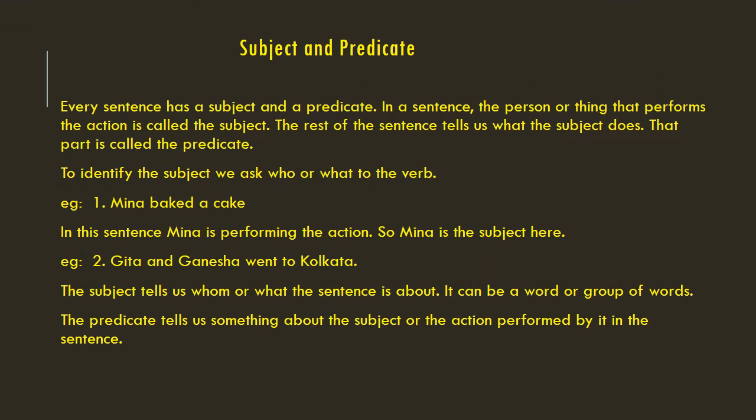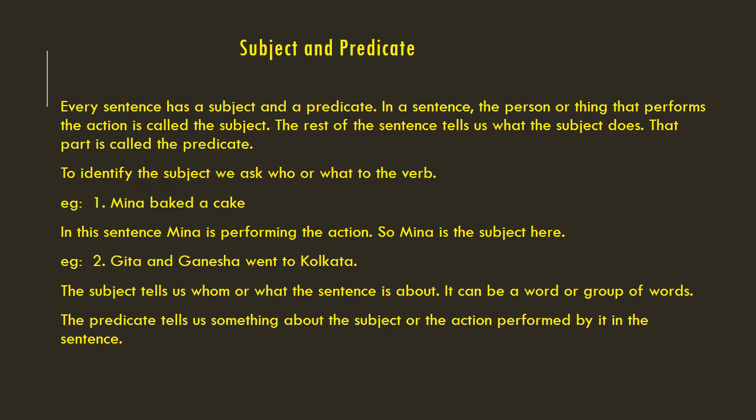Children, today let us learn about subject and predicate. Every sentence has a subject and a predicate. In a sentence, the person or thing that performs the action is called the subject. The rest of the sentence tells us what the subject does. That part is called the predicate.